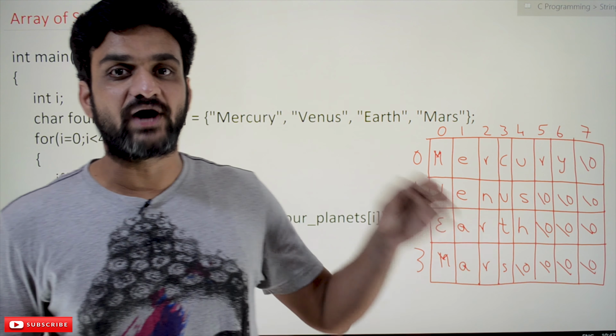So if the character is equal to 'm', because it is a character we have to provide it in single quotes, whereas because it is a string we have to provide it in double quotes. Okay, so if that character is equal to m, then we have to print the entire string, and in order to access that entire string, it is sufficient to provide the row. So the 0th row means this entire string will get printed.